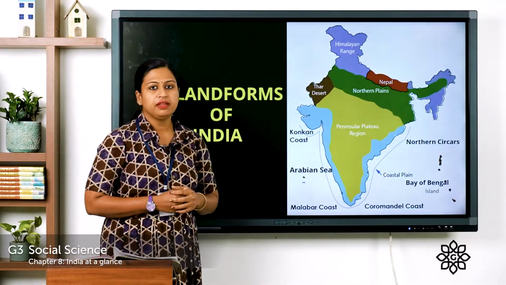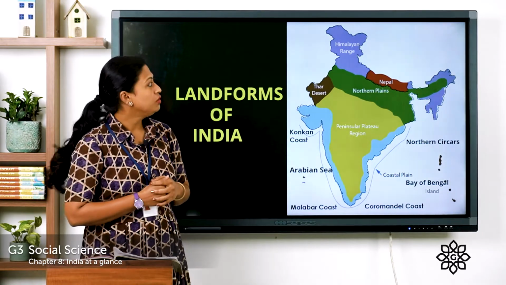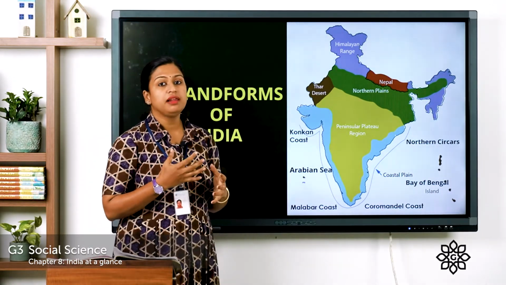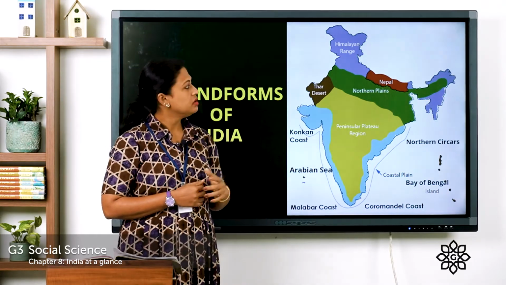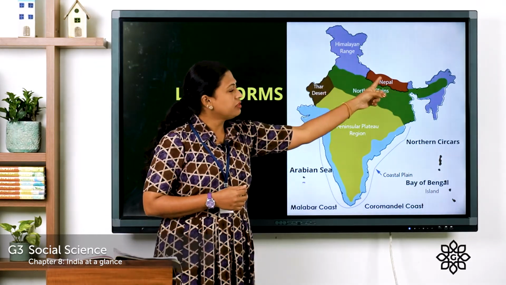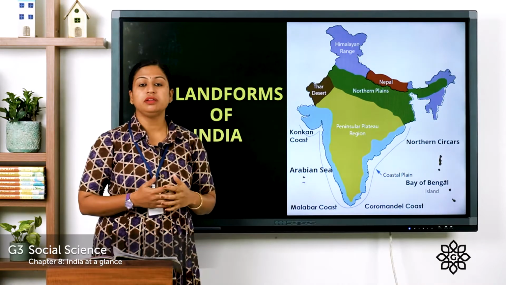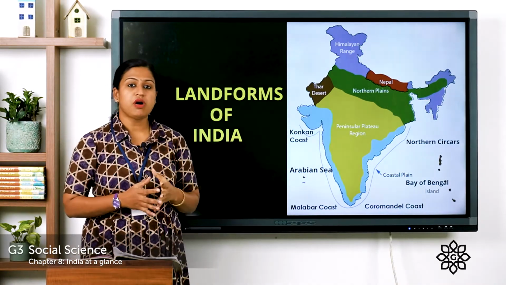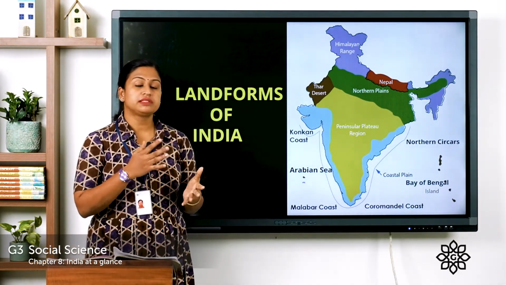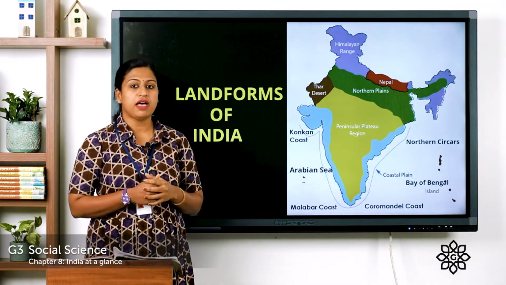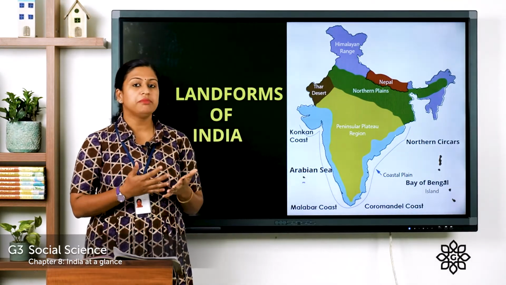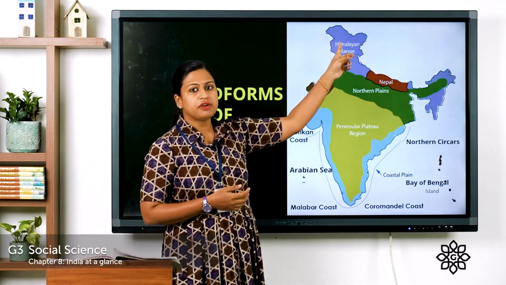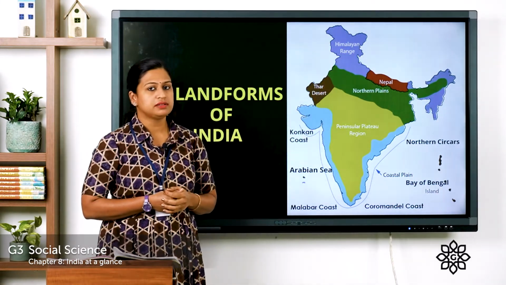This is the map of India and you can see that the Northern Mountains or the Himalayan ranges lie in the north of India. So here this is the northern range or the Northern Mountains. Now these mountains are always covered with snow and have deep valleys. The 3 Himalayan rivers, that is Ganga, Yamuna and Brahmaputra, originate from these northern mountains.